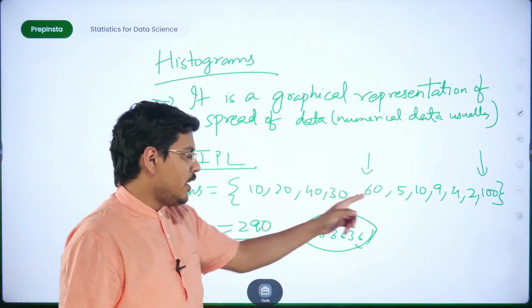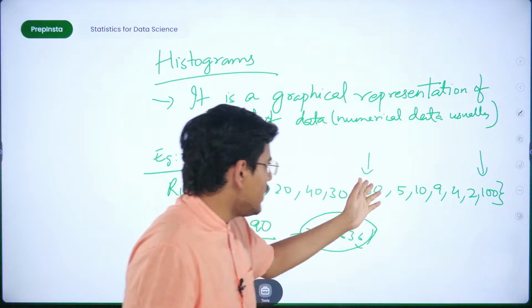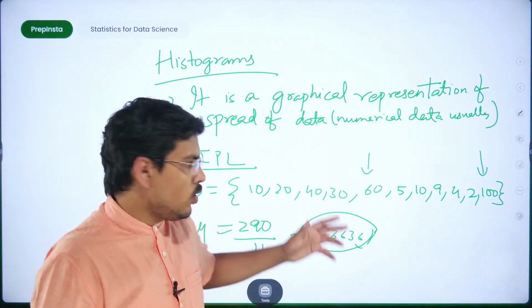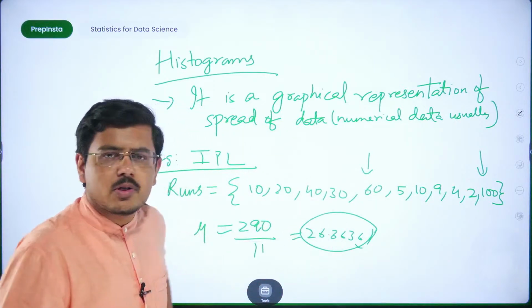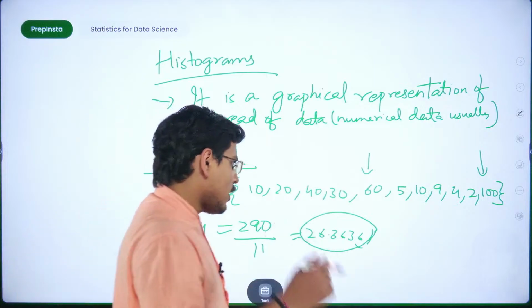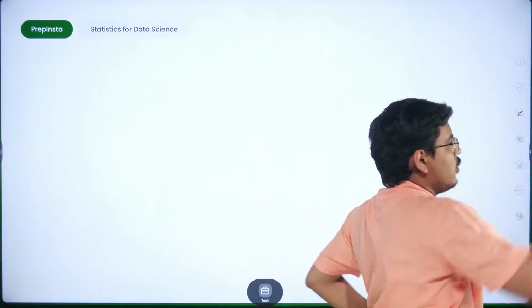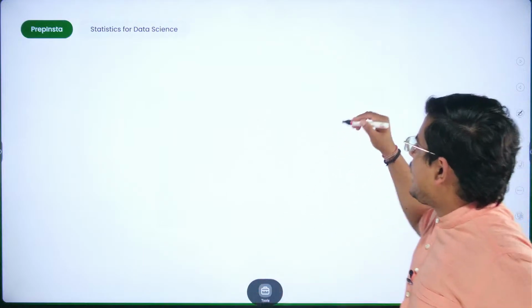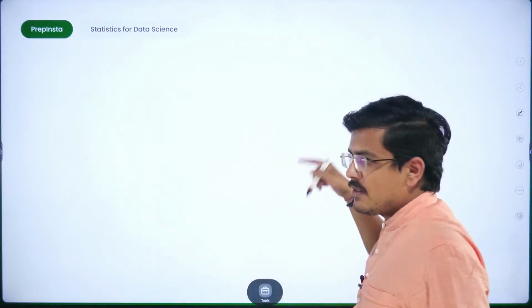This is not giving a very good idea because somebody has scored 100, somebody has scored 60. I don't know what exactly is a good value to take a measure of in this data set. So what I'll do is take one example of histograms. This histogram example is very, very important because now I'll show you how exactly this helps.